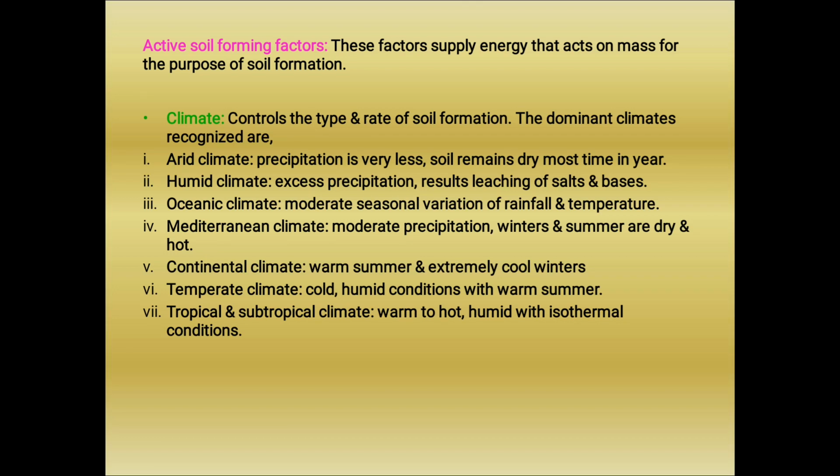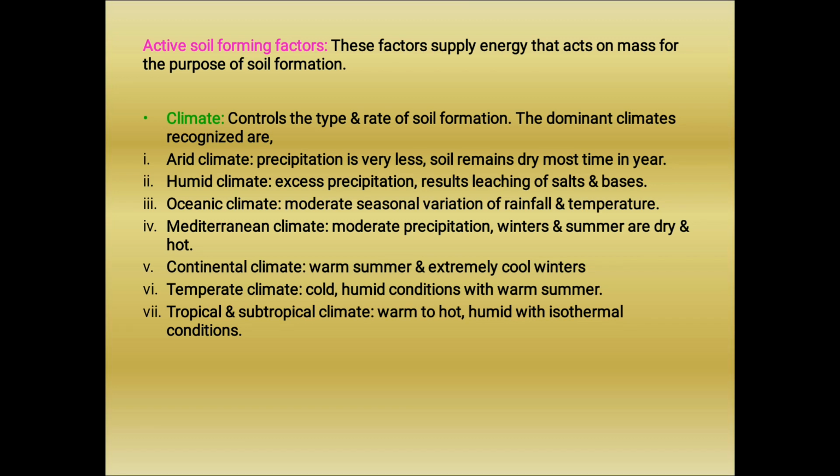Under this condition the different soil forming factors or the rate will differ, we can observe. If continental climate, that means warm summers and extremely cool winters. Temperate means cool, humid condition with warm summers. And in tropical and subtropical climatic conditions, we can observe warm to humid conditions with isothermal condition.